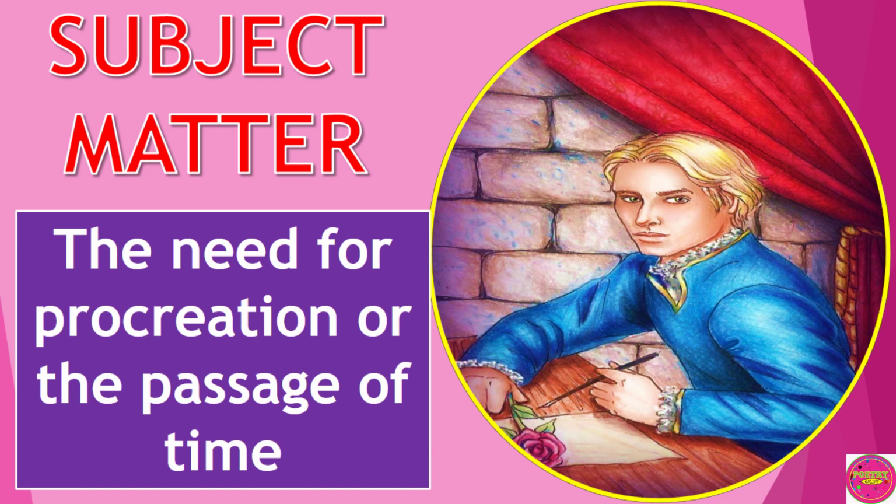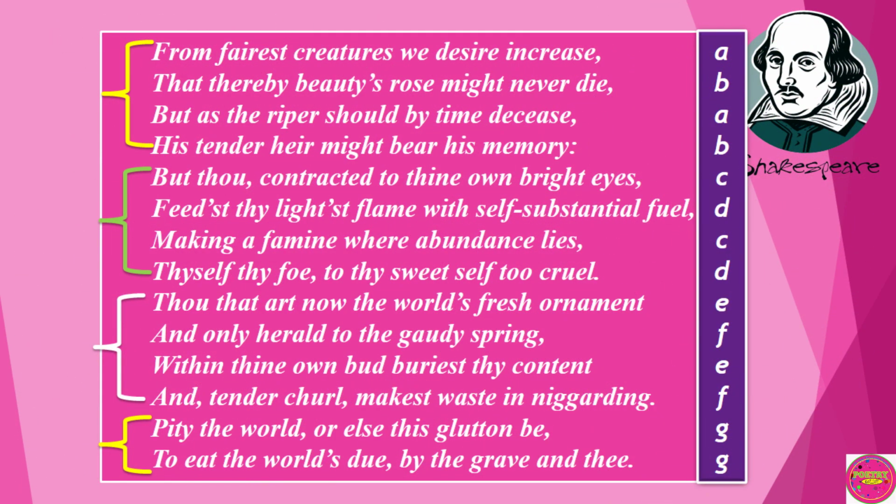Time in this poem is presented as an enemy of man or a threat to youthfulness or beauty. Hence, to immortalize one's beauty, one needs to have children so that, in the event of death, these children will carry on with a person's memory. Let's read the poem for the second time.